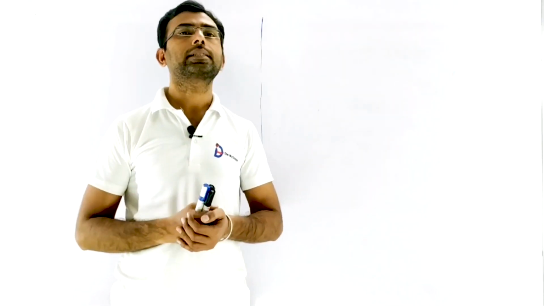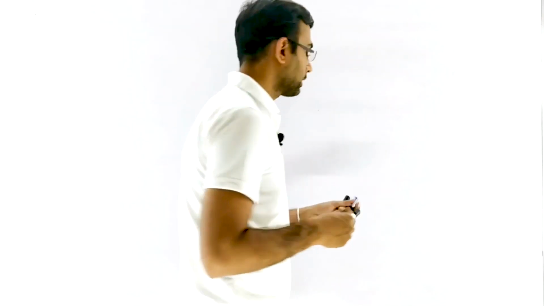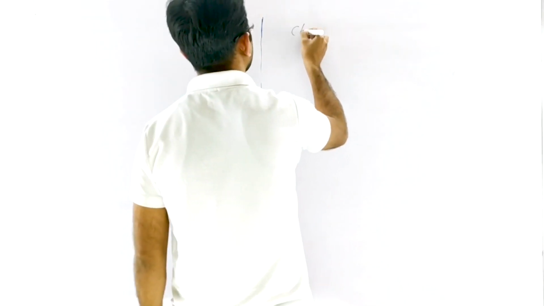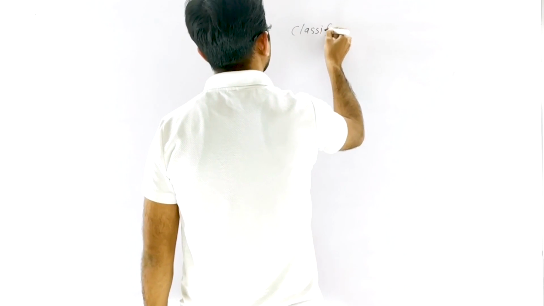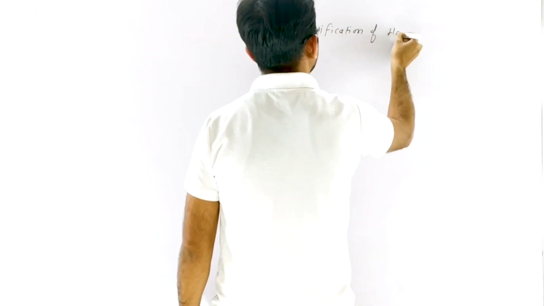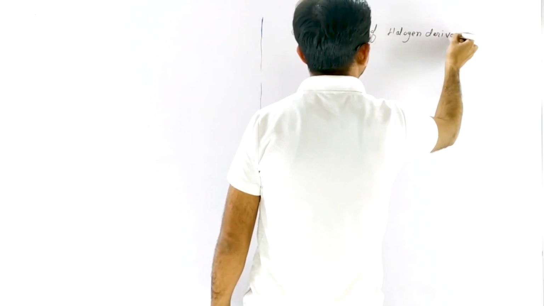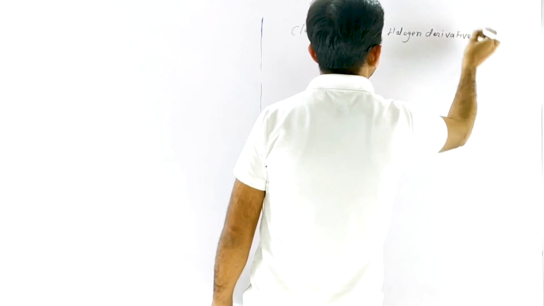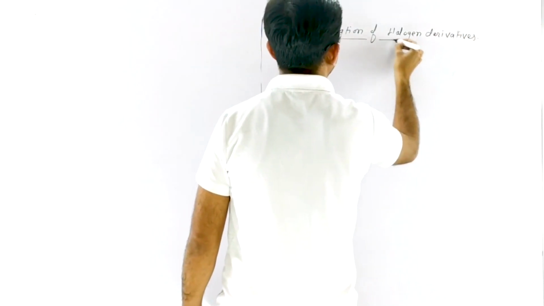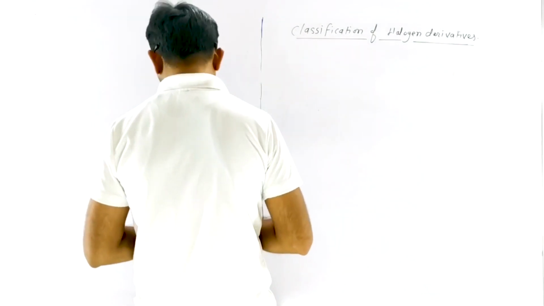So first we discuss the classification of halogen derivatives.